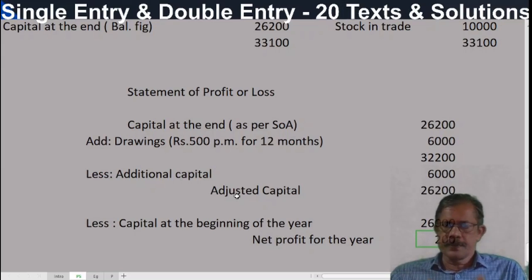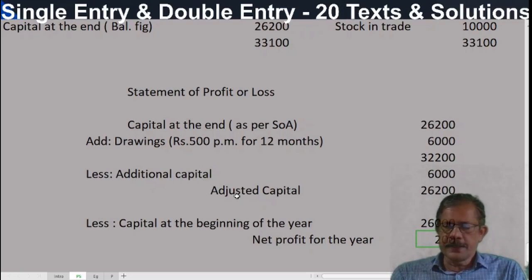All the expenses result in decrease in capital, and all the incomes increase capital. And these expenses and incomes are set off, and the net amount is taken to the balance sheet as in the double entry system. And in the single entry, we are not considering the expenses and incomes. And the difference is found out by preparing a statement called a statement of profit or loss.